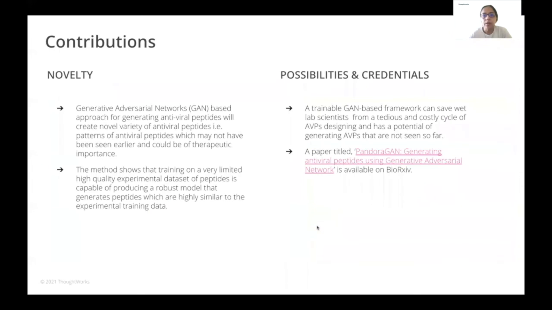So in summary, this is the first time GAN-based methods have been utilized for generating antiviral peptides to give us a variety of antiviral peptides. And a key point here is that the model has been trained on a very high quality, but really small data set. Eventually, we feel a trainable GAN-based framework can help researchers get a starting point rather than starting from scratch for designing antiviral peptides. More information can be found in our paper, which is available on bioRxiv.